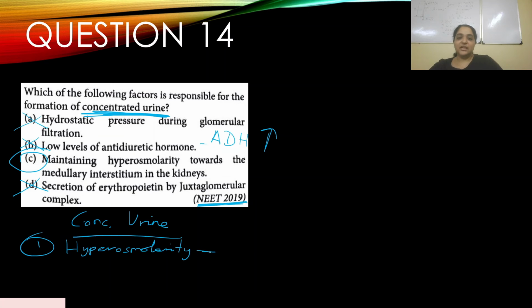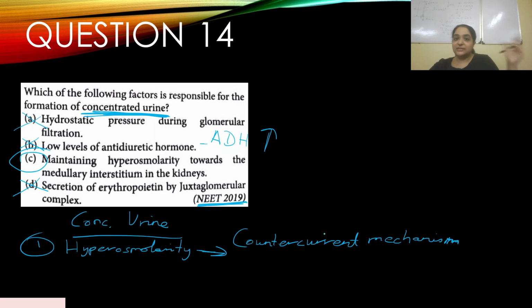Now, how does this hyperosmolarity happen? It happens with the concept of countercurrent mechanism. This concept is very important to understand how urine is formed. Countercurrent mechanism happens in the loop of Henle.